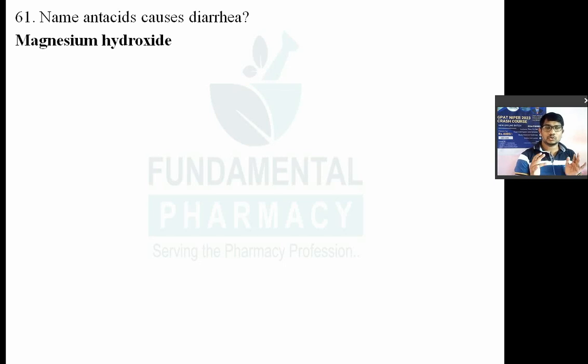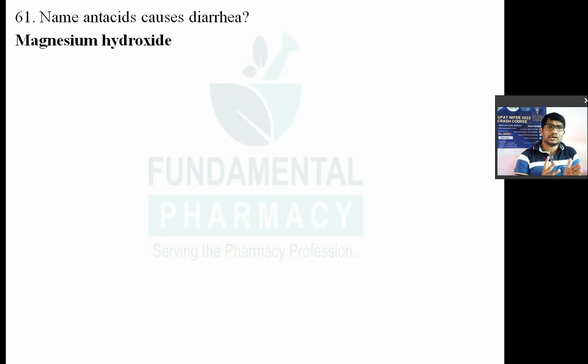alkalosis. So sodium bicarbonate has systemic alkalosis as the adverse effect, urinary alkalosis as the adverse effect. It also causes the rebound of acidity, that is another adverse effect. Okay. Again, sodium bicarbonate is contraindicated in hypertensive patients. That's why non-systemic antacids like aluminum hydroxide gel and magnesium trisilicate are used. They are not absorbed in the systemic circulation. They will neutralize the acid and their reaction product will be removed in the feces.